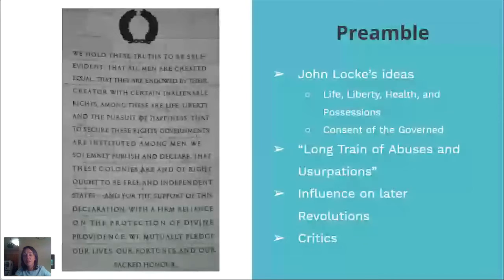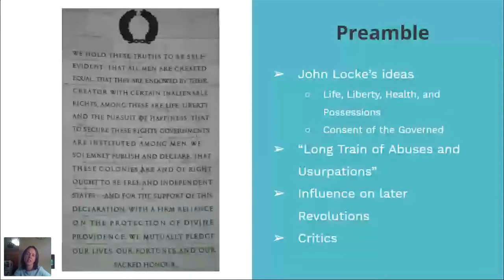Locke also very much disagrees with the divine right of kings. The divine right of kings is the idea that kings hold absolute power, with the idea that God basically put the king on the throne, and so their power comes from God himself. And what John Locke is saying is absolutely not.